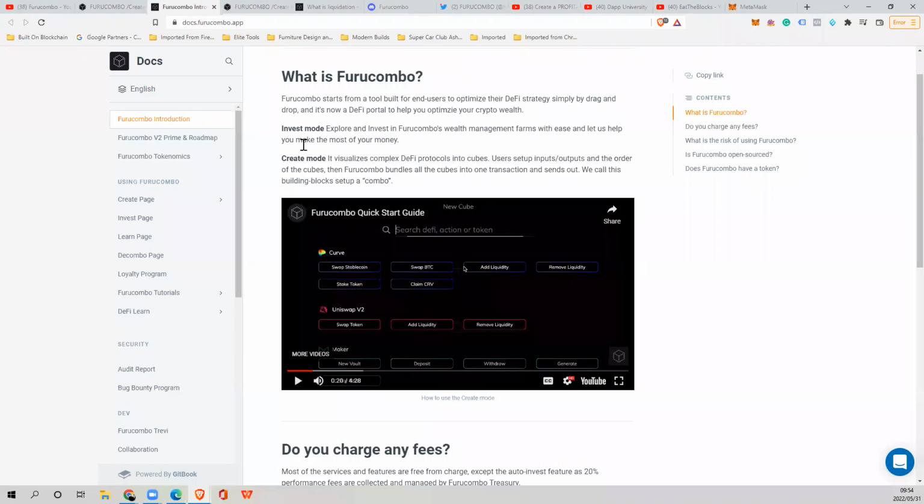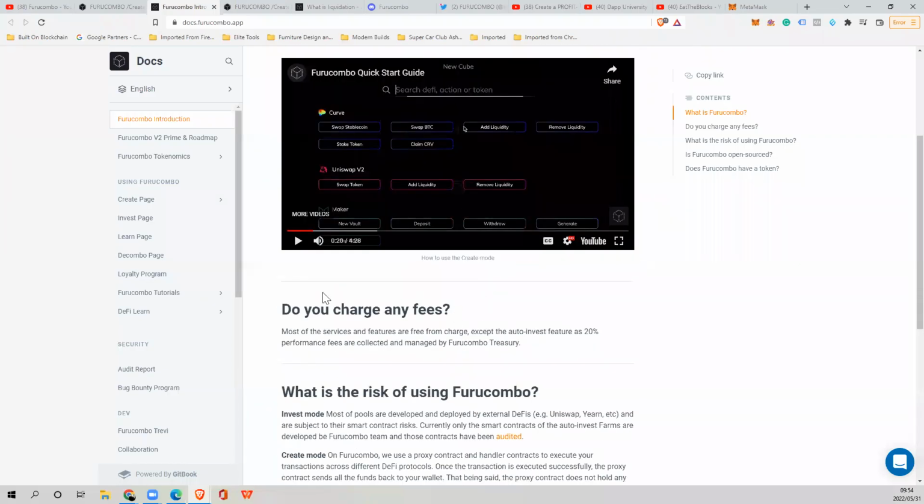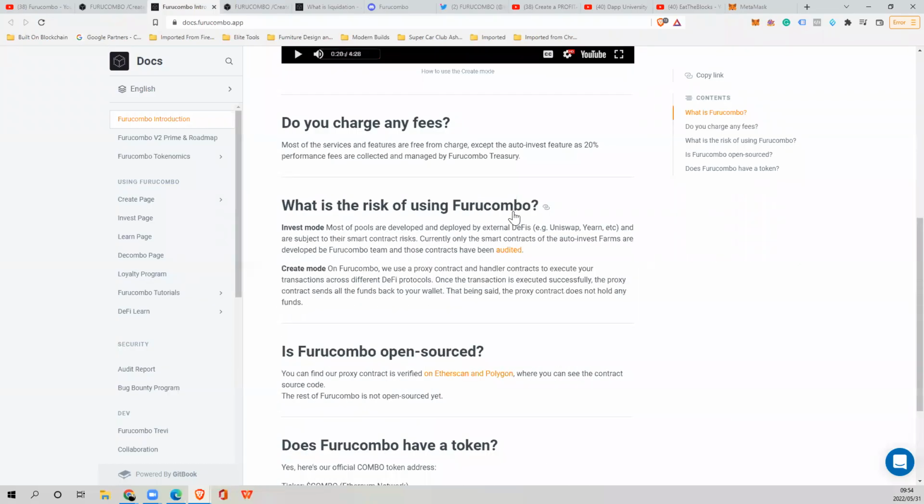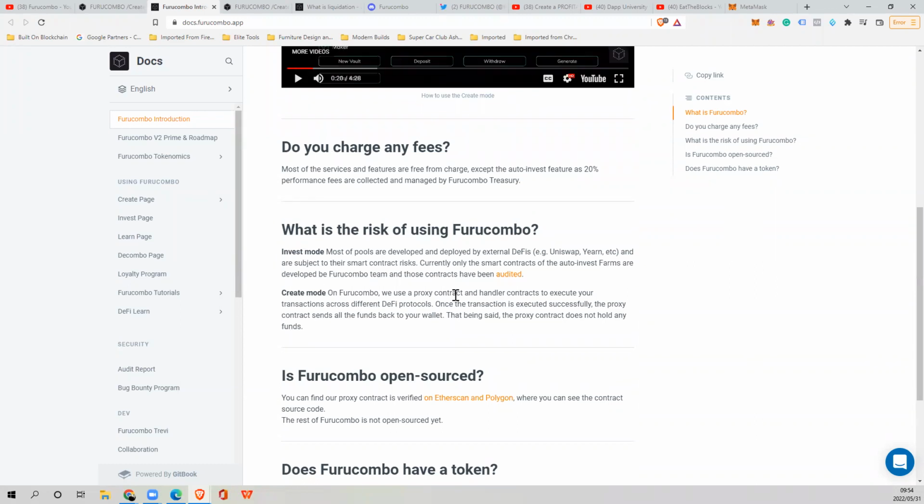So understanding how the invest mode works, understanding how the create mode works, understanding how the fees work, and what are the risks involved with using Fury Combo, either the invest or the create mode, right?